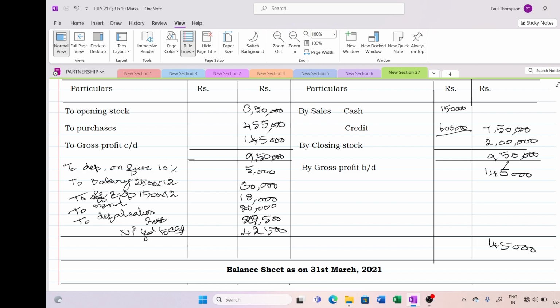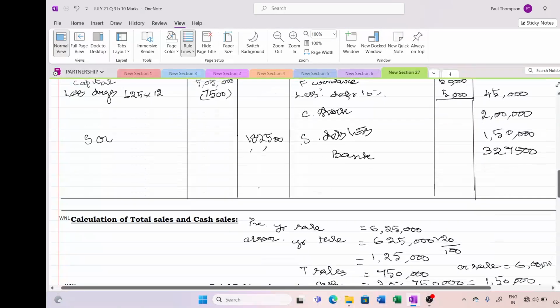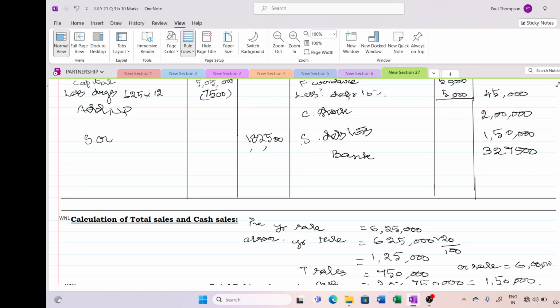Yes, 1,45,000. Now I am moving on to the balance sheet. So I am adding this net profit 42,500. So what is the net figure that comes? 5,40,000. Creditors is 1,82,500.